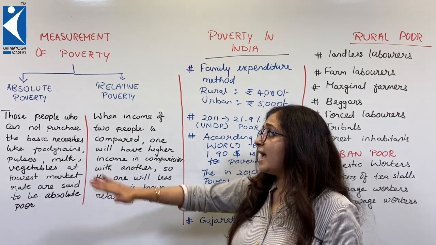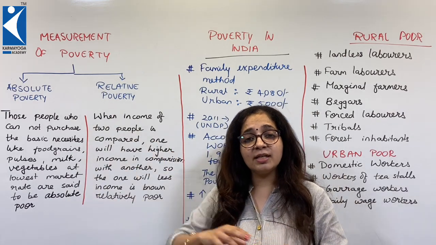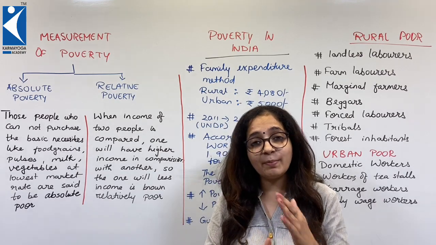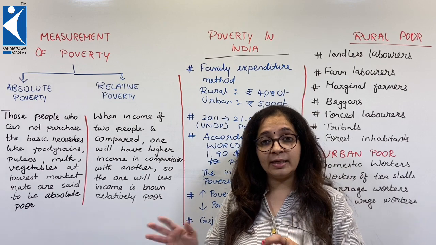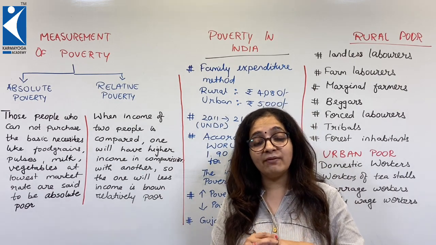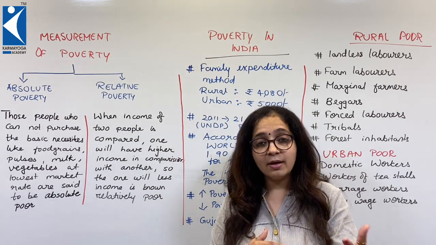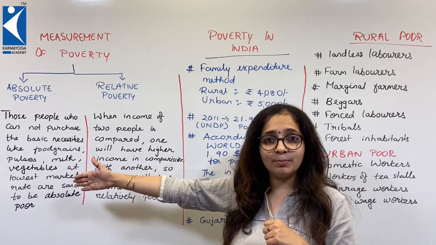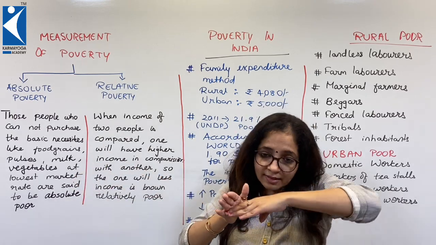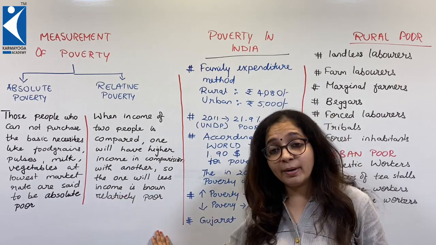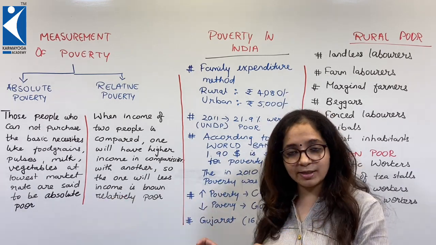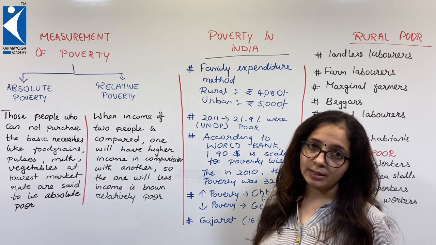So students, the absolute poverty concept is for developing nations where the maximum people tend to be poor, and relative poverty is a concept more prevalent in developed nations where people are not absolutely poor, but one could be relatively poor compared with another. So these are the measurements of poverty, absolute poverty and relative poverty.